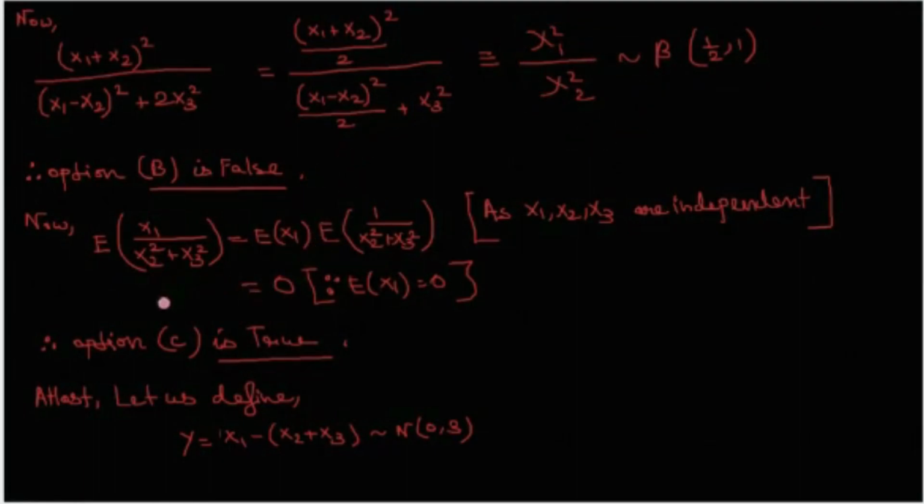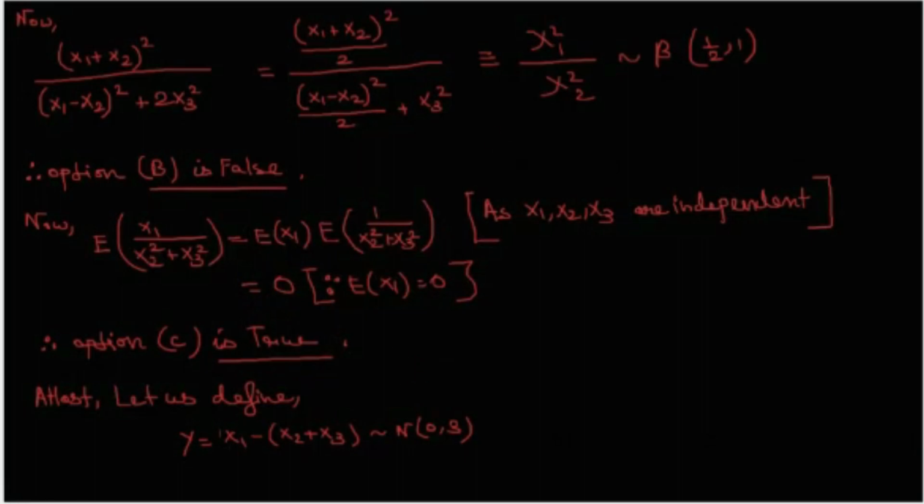Now option C tells us that this expectation should be 0. So let us check it. Expectation of X1 by (X2 square plus X3 square). Now this expectation can be written in product form as expectation of X1 into expectation of 1 by (X2 square plus X3 square). The reason that we are able to write them as a product is because X1, X2, X3 are independent, and X2 square plus X3 square is a function of X2 and X3, which is independent of X1. This expectation is obviously 0 as X1 follows normal 0, 1 distribution. So option C turns out to be true.